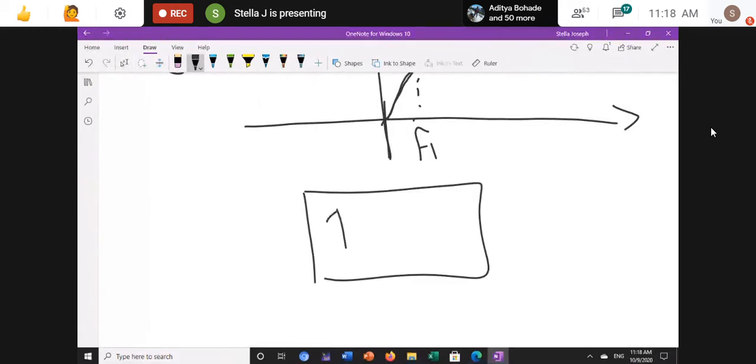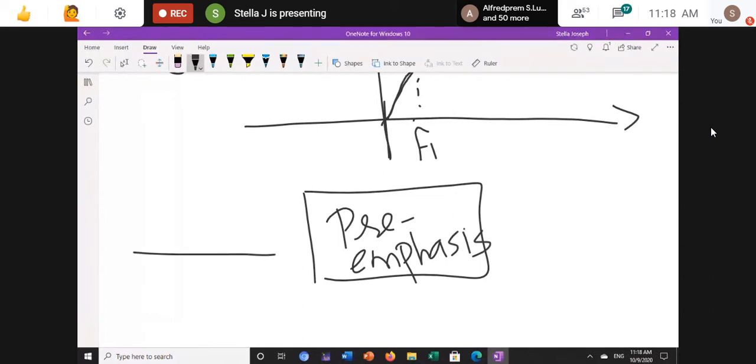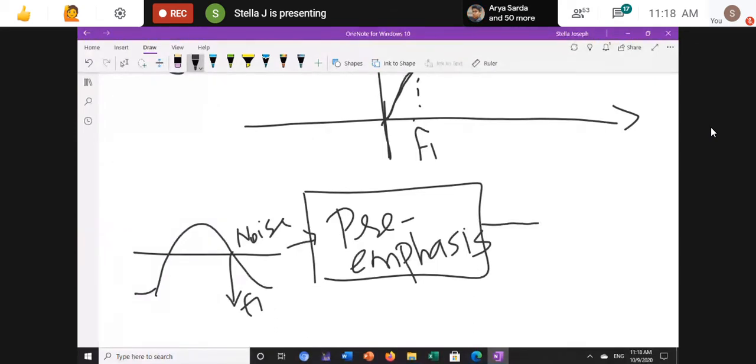this is my pre-emphasis circuit. So consider this is my pre-emphasis circuit, and I am having a waveform like this. This is what I studied, noise and signal mixed up, and at this point F1 the noise is greater. So when I pass this signal to the pre-emphasis circuit, it allows only the high frequency signal, and at the end the signal will be like this.